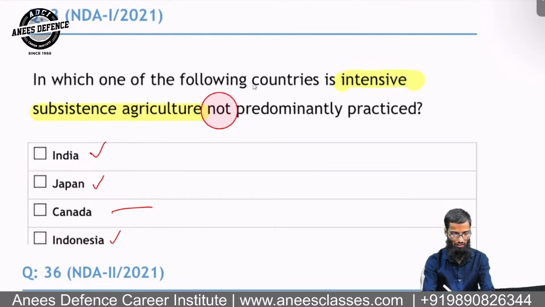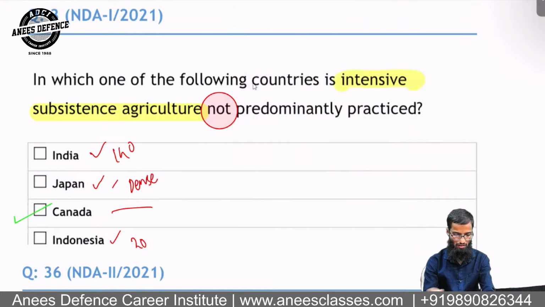Look at the population of India, 140 crore. Japan also, one of the most highly dense countries in the world in terms of population. Indonesia also has 25 crore of population. So they will not practice intensive subsistence agriculture. So the answer will be what? Canada. Okay. So the correct answer will be Canada.